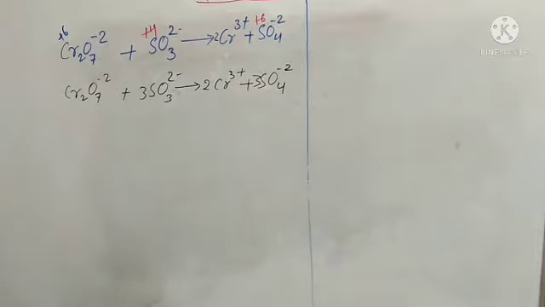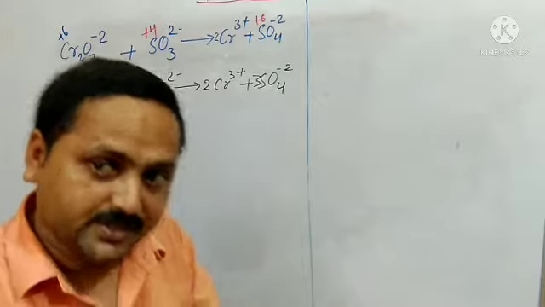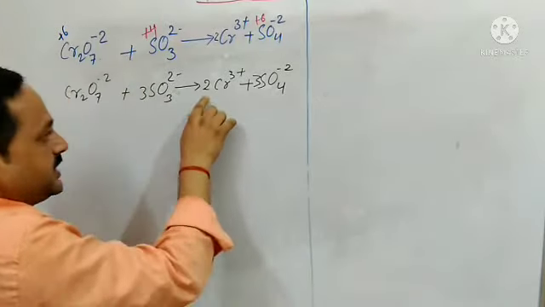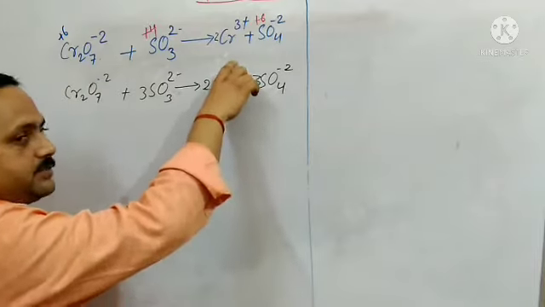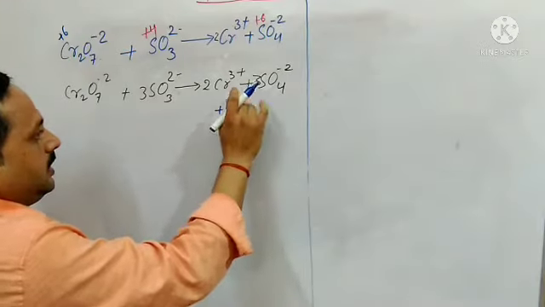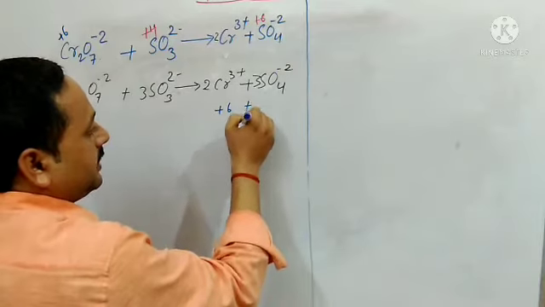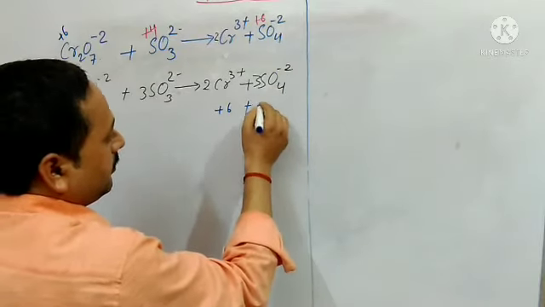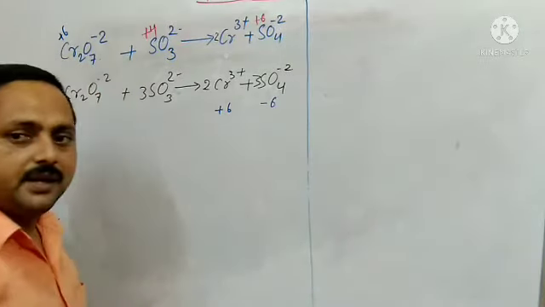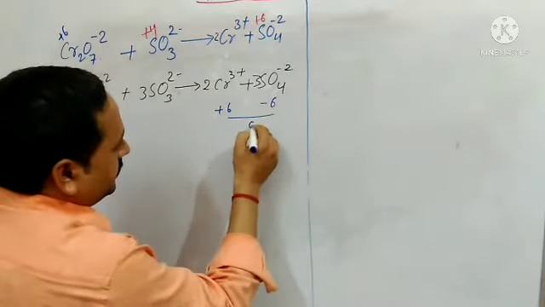How much charge is on both sides? Total charges, then we will balance the charge. If I ask you how much positive charge is there, plus 6 positive charge here, and at 1 that is minus 2, so at 3 it will be minus 6. Is it clear? Yes, it is clear. That side, so total charge is 0.